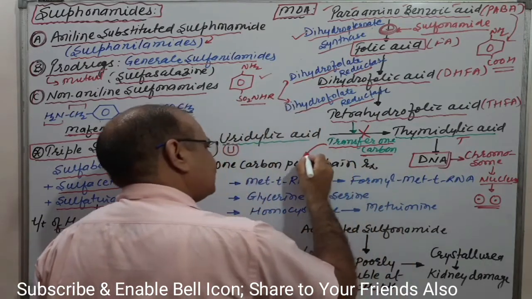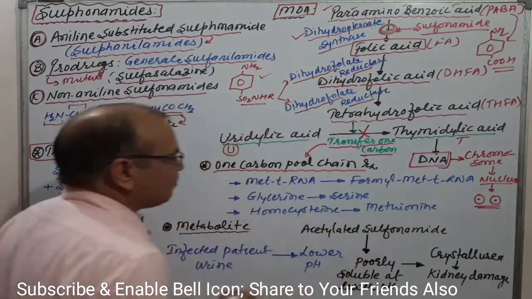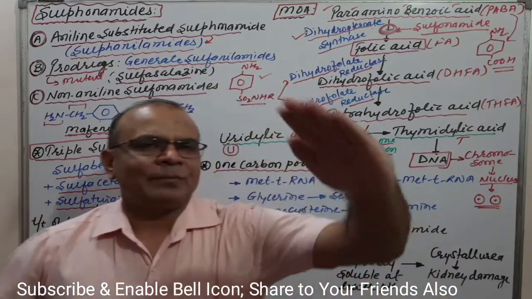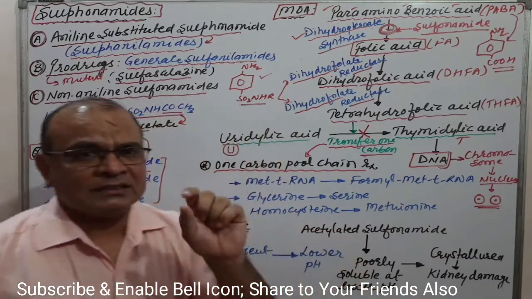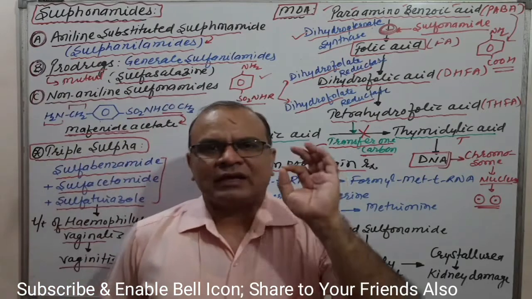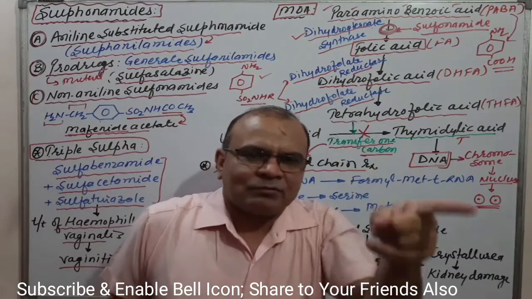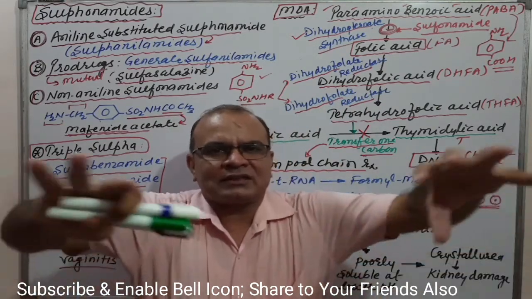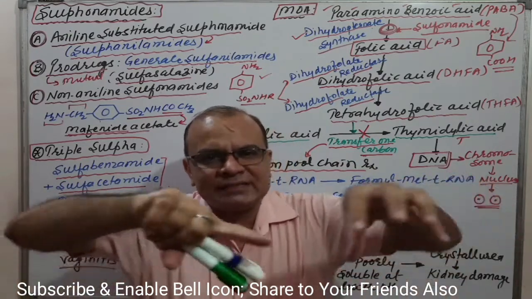This reaction is known as the one carbon pool chain reaction. A number of times, in pharmacist exams or competitive exams, even university exams, the examiner may ask what is the one carbon pool chain reaction. Try to understand: any reaction which involves the transfer of one carbon is known as a one carbon pool chain reaction. There are a number of reactions, that's why this component is known as the one carbon pool chain reaction.